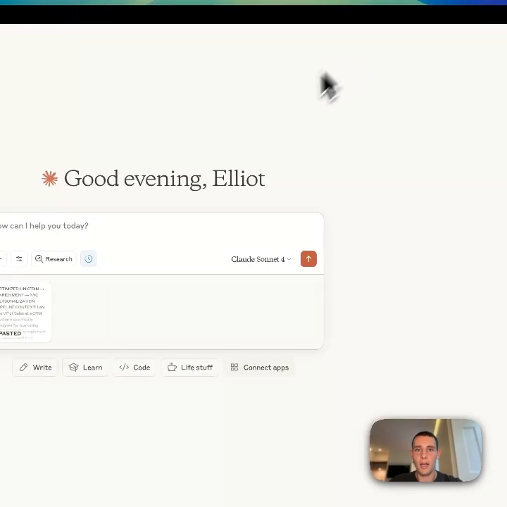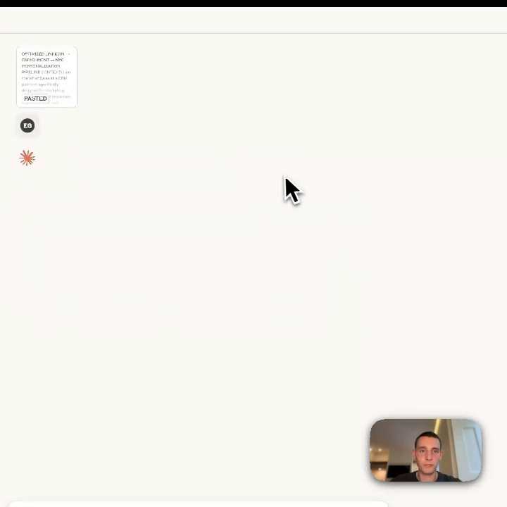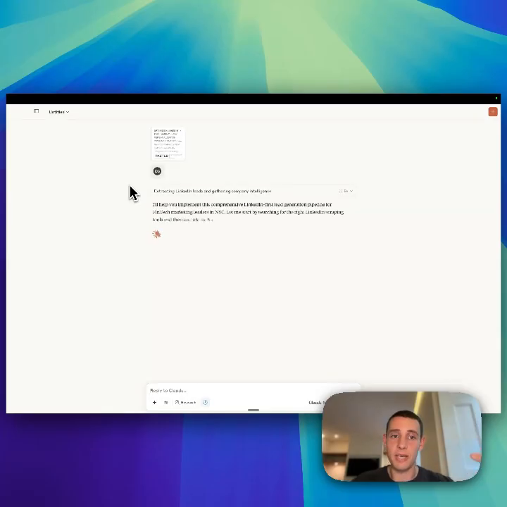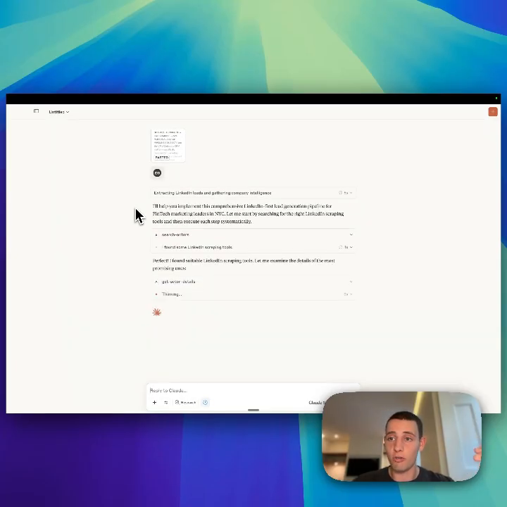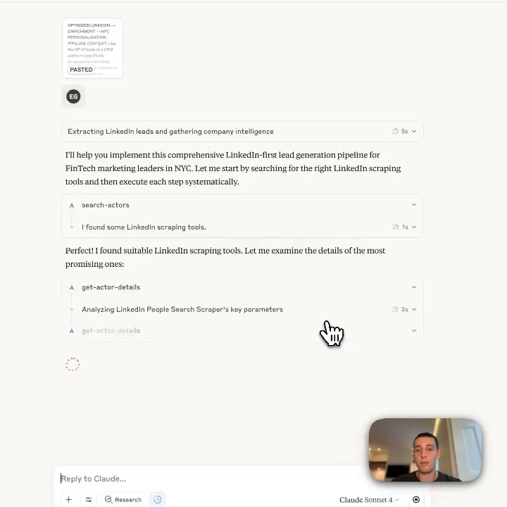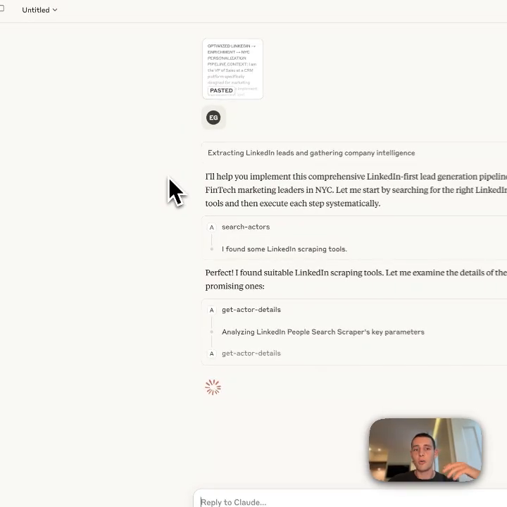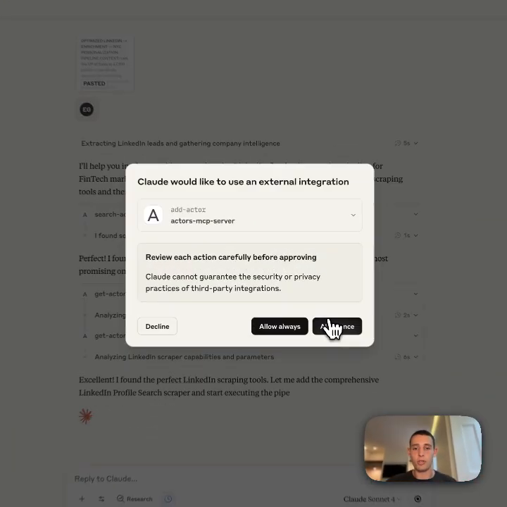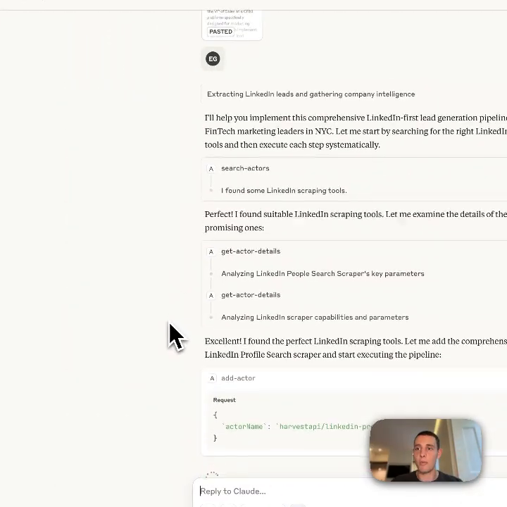So if I click go here, what it's then going to start doing is it's accessing the MCPs that I've set up. So I've got, like I said, Apify MCP set up in here. And then as you can see, it's just going to start running, and it's going to start accessing different actors, which are basically different web scrapers, to get the information that I've asked it for. What's really cool about this is it will actually just think for itself. So if it finds an actor that works, it will continue to use it. If it finds one that doesn't work, it will actually look for solutions as to how to improve it. So I will just let this run through and we can see what we get as an output.